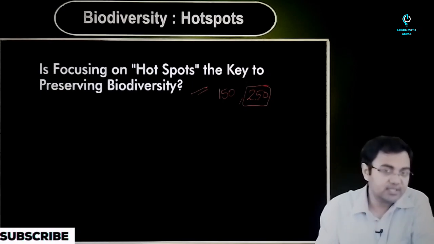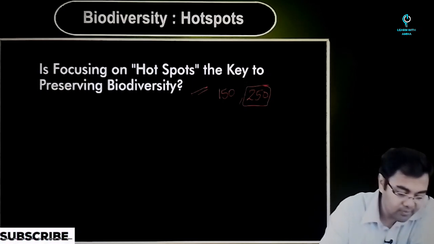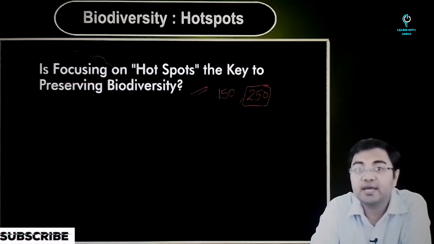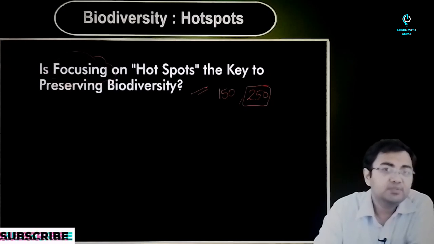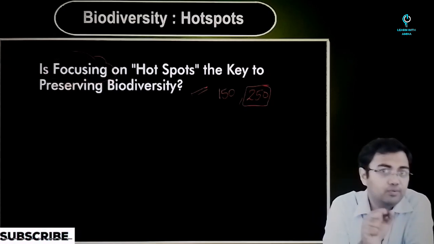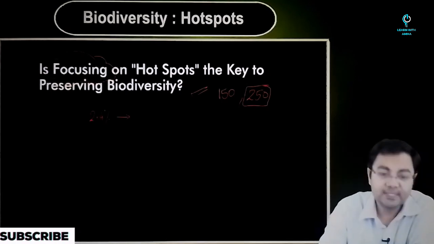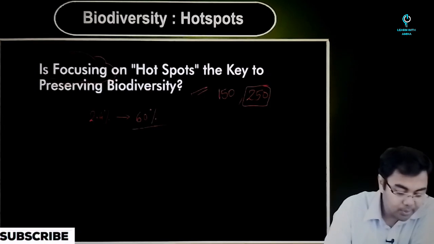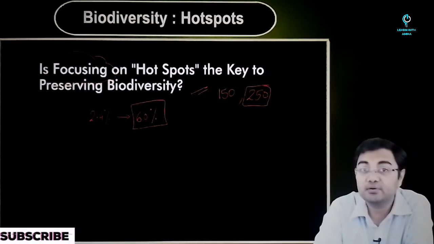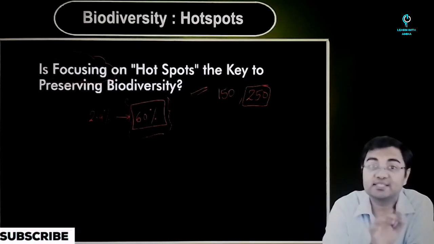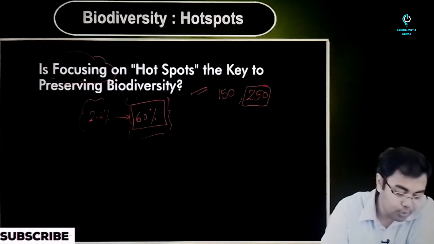So these are a few of the things that you should understand. First of all, when we talk about focusing on hotspots, why is it important and how is it important? Just think of these areas. What did we say? Approximately 2.4% of the area of the earth supports more than 60% of the species on the earth. So we are looking at a strategy that helps us conserve more than 60% just by focusing on 2.4% of